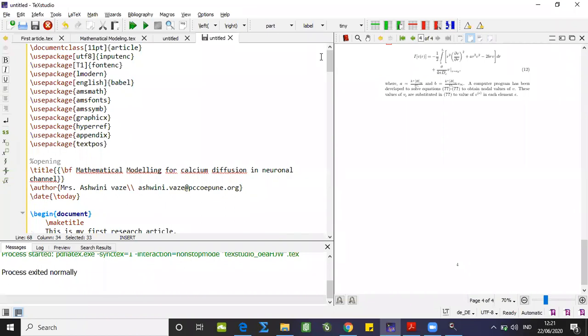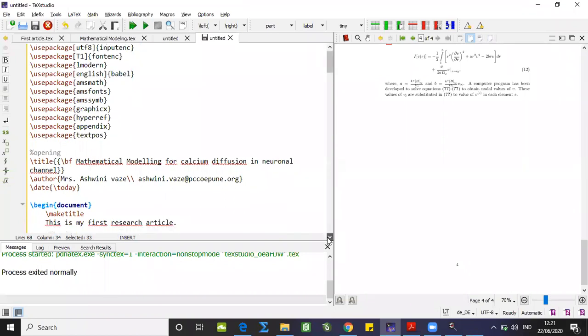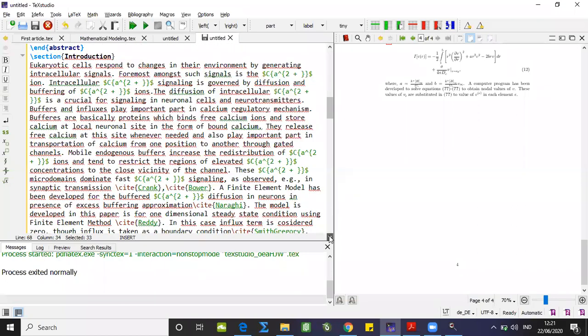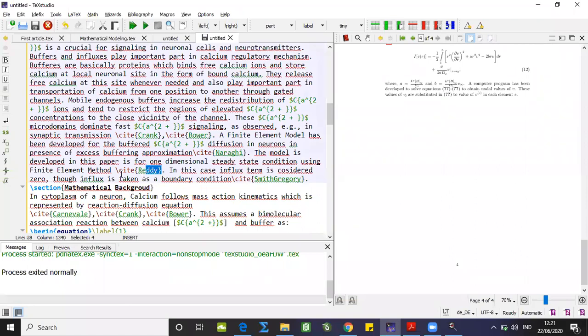Now, starting from the initial point once again, after the abstract, we have put the section introduction, right? Now in this command window, please check out this highlighted command, backslash cite. Here, backslash cite NURGI and all.